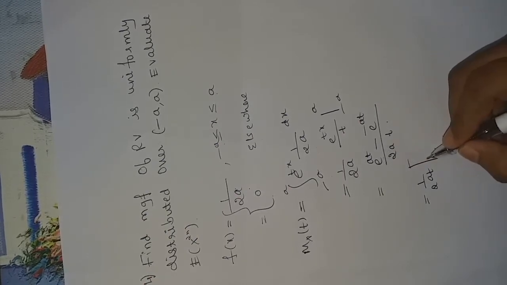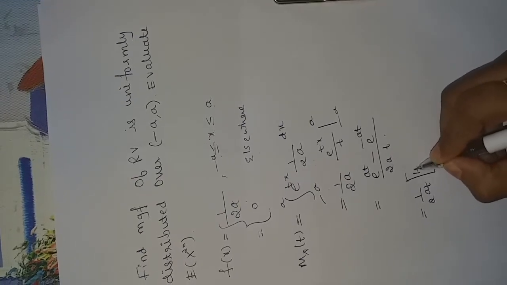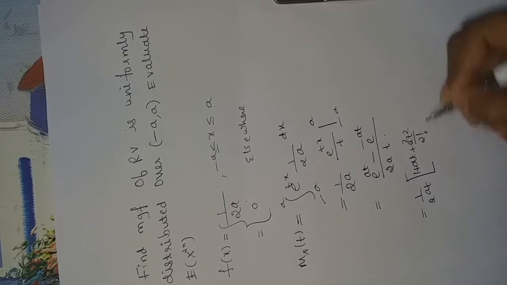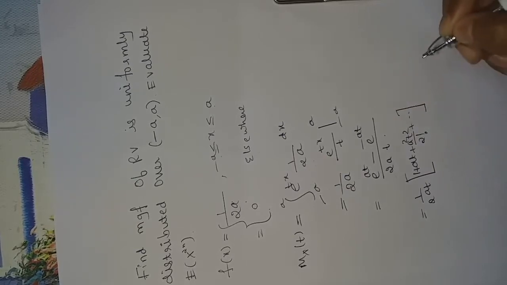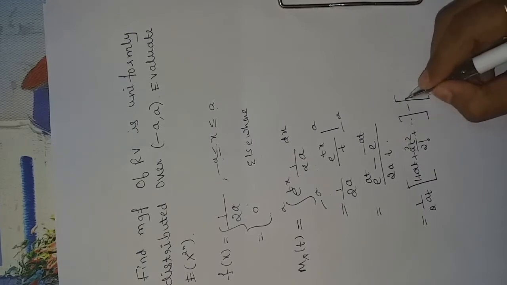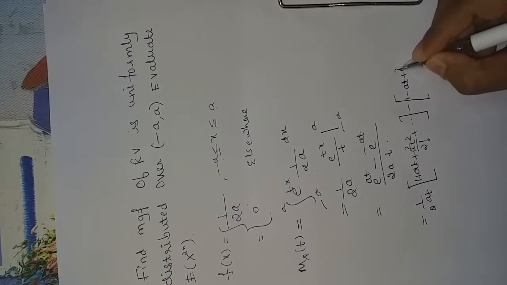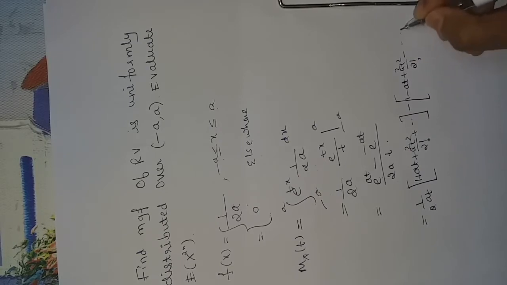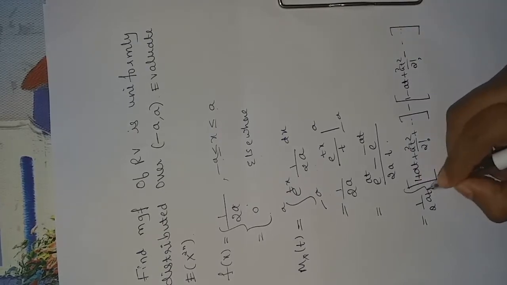Series expansion of e power at is 1 plus at plus a square t square by 2 factorial, and so on. And e power minus at expansion is 1 minus at plus a square t square by 2 factorial minus a cube t cube by 3 factorial, and so on.